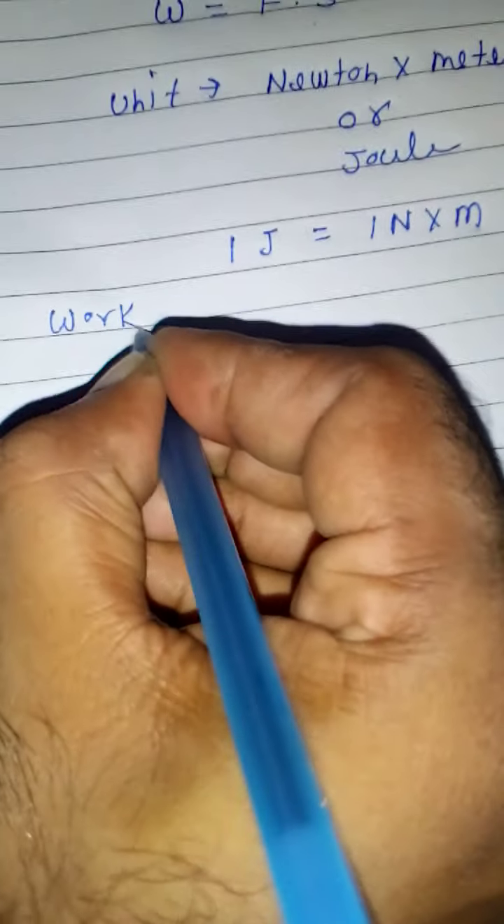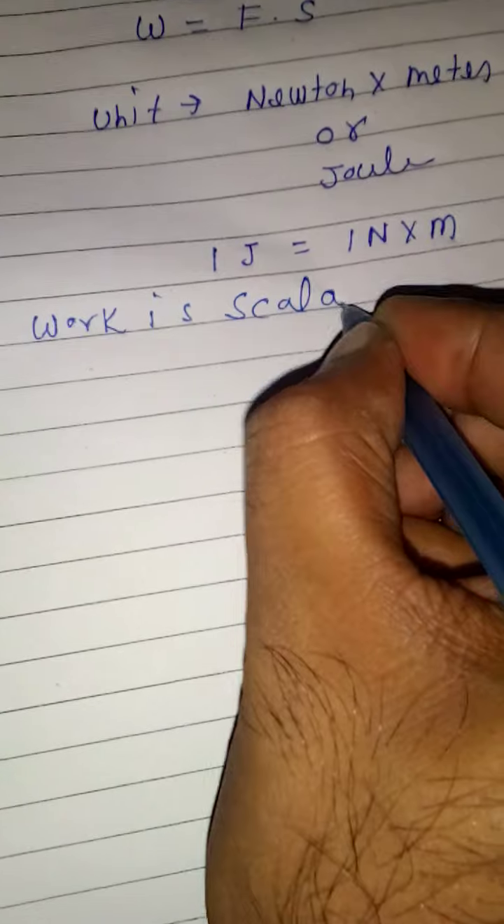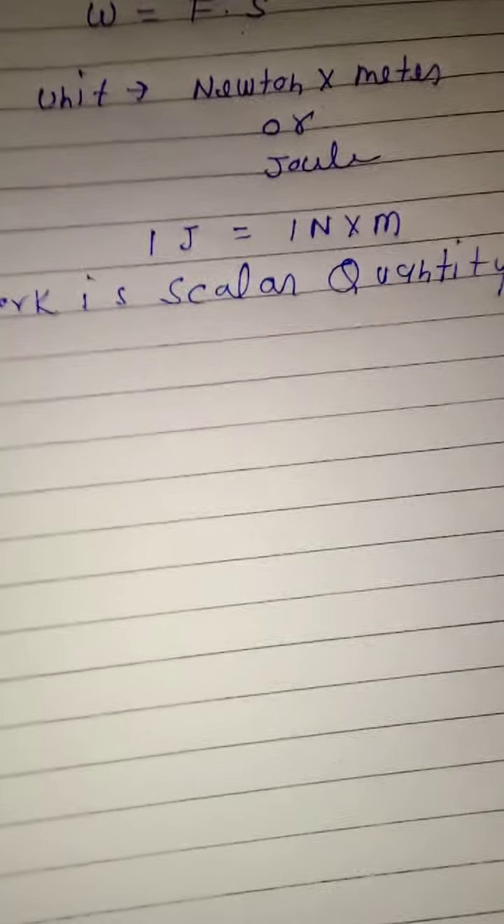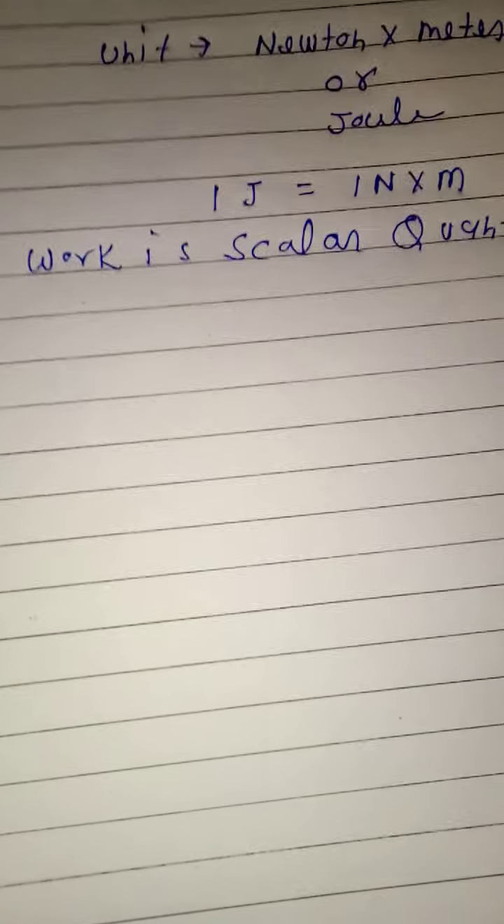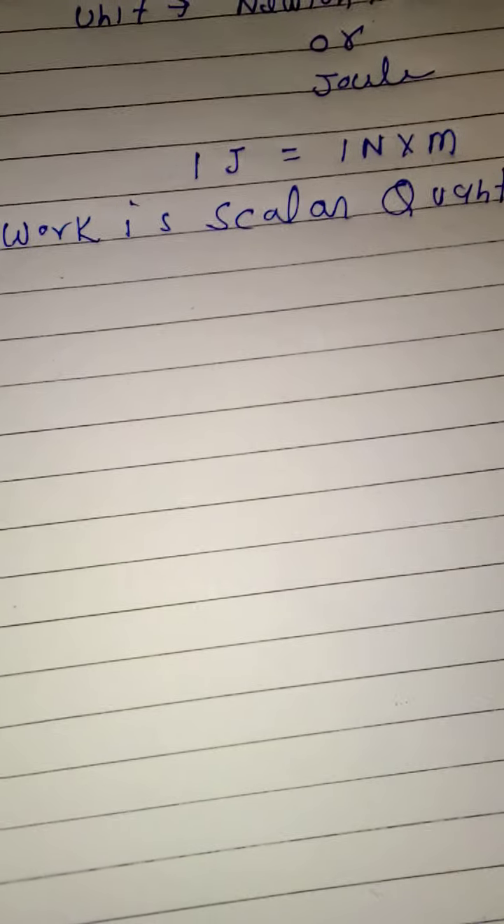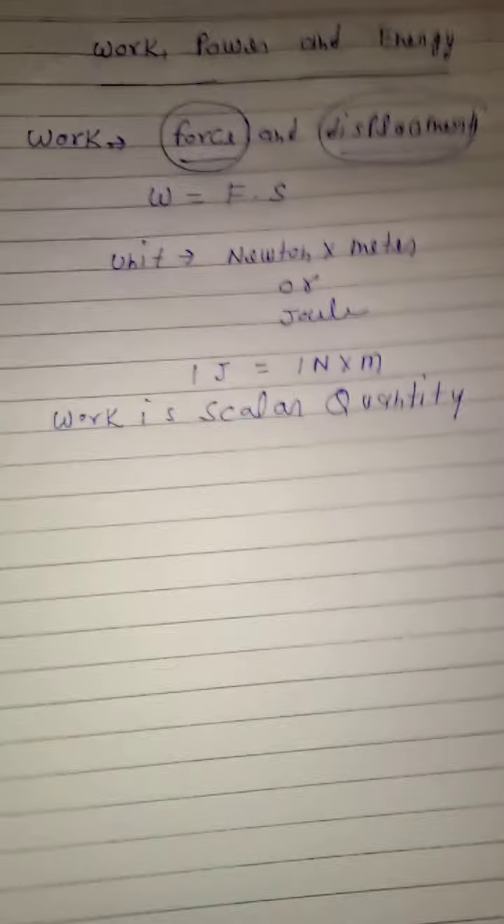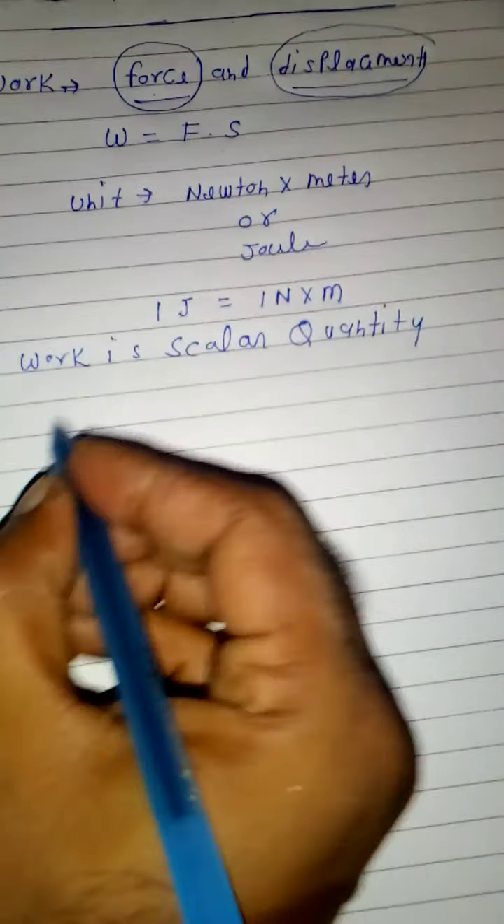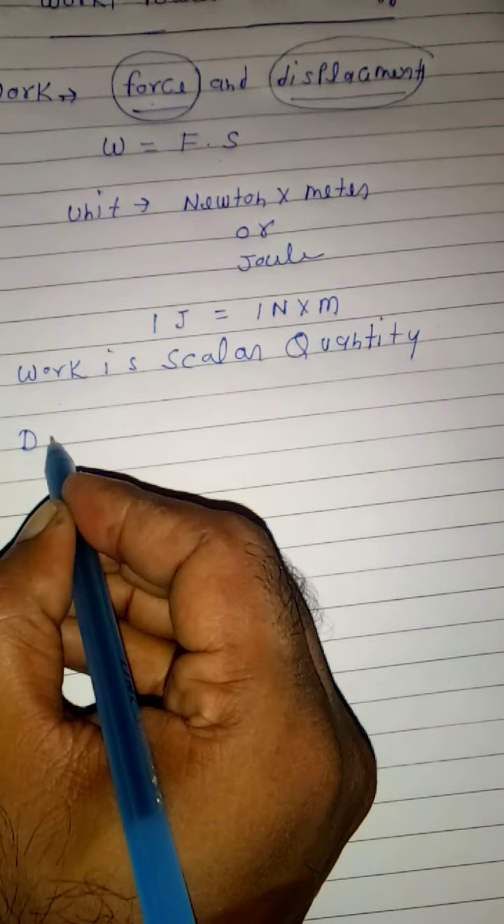And work is a scalar quantity. It means there is no need for any kind of direction, we only consider the magnitude of the work. A scalar quantity is a physical quantity which has a magnitude but no direction. Right?